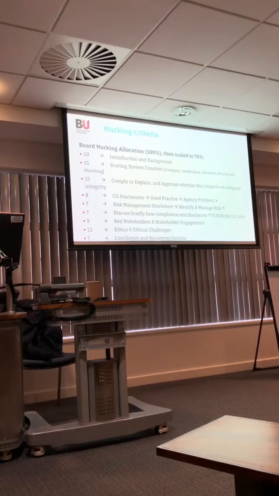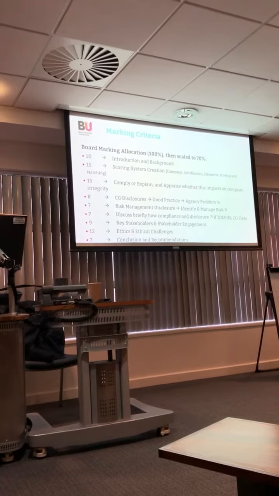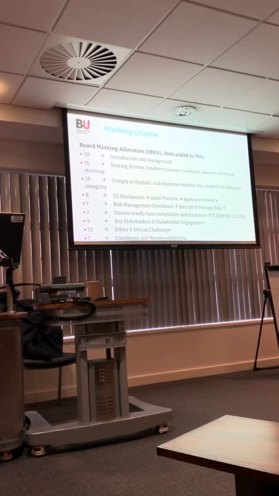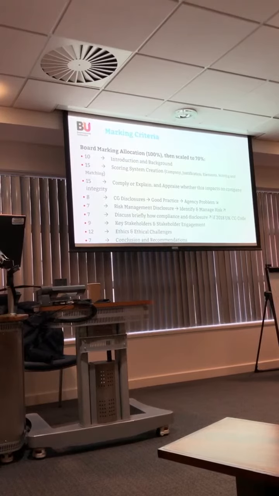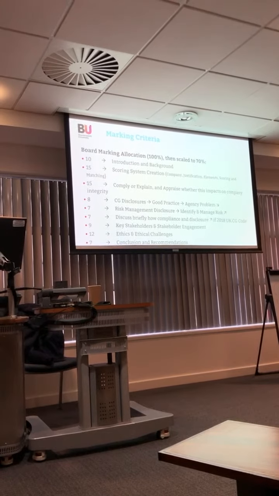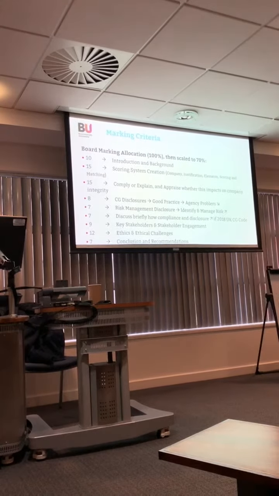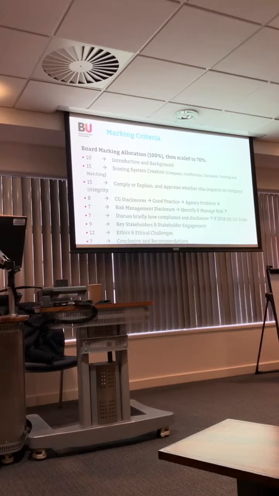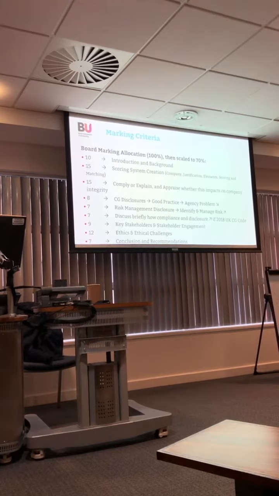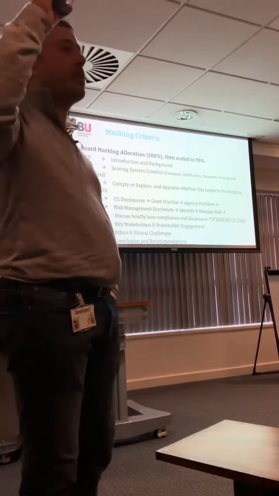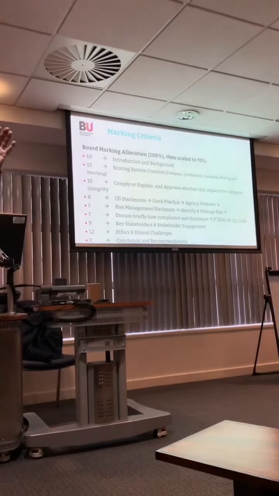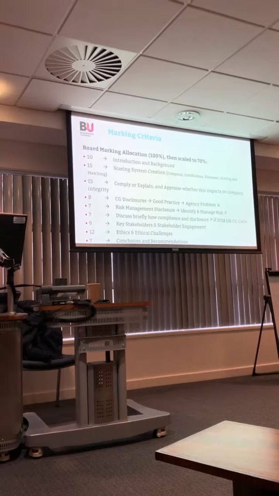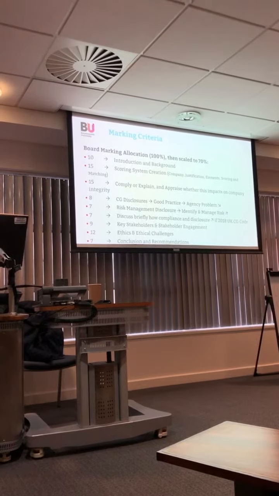The third one is comply or explain, and appraise whether this impacts on company integrity. After scoring the company, you need to confirm this in your text, so you confirm that this company complies with this provision, as on page number this, or because they have separate chairman and CEO, if you are talking about duality.